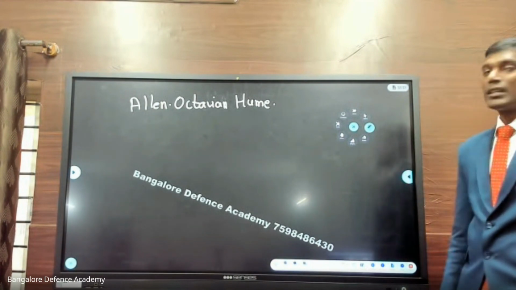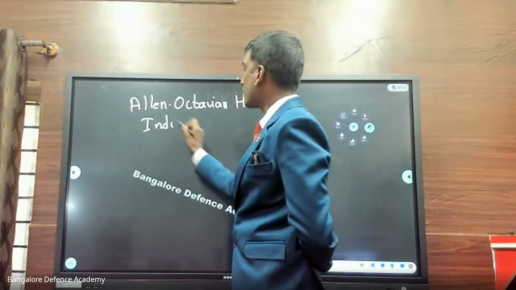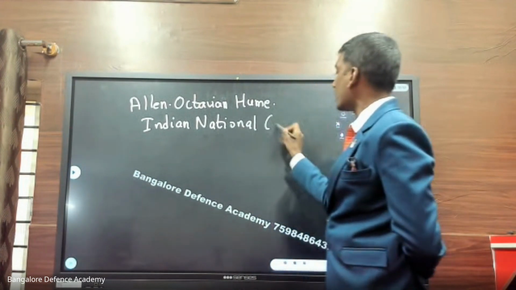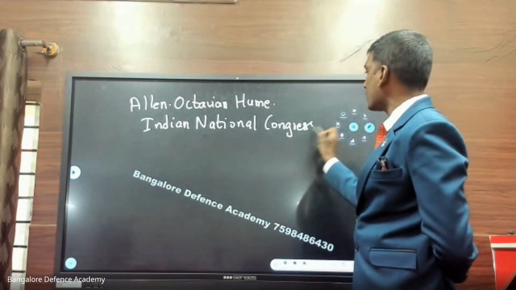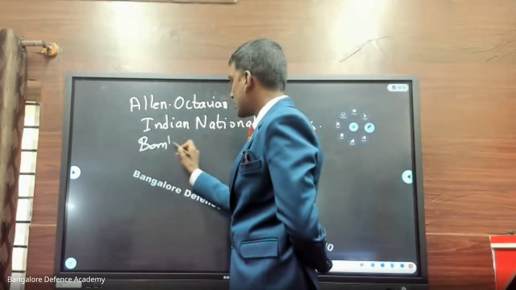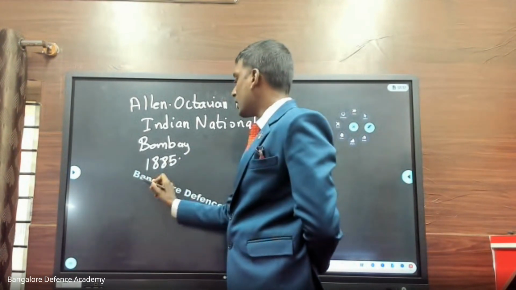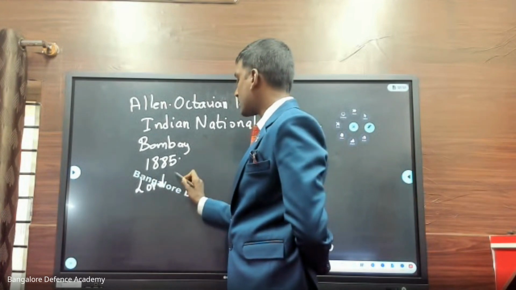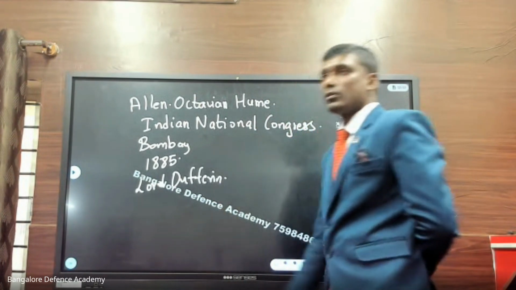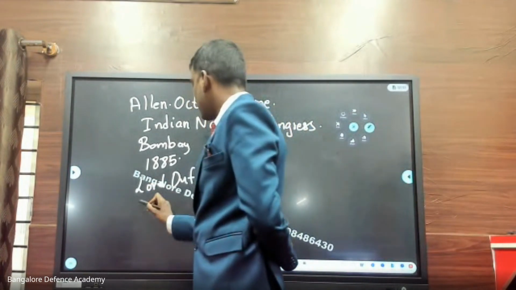Allan Octavian Hume was a retired civil servant. He gave the idea for the formation of the Indian National Congress. The Indian National Congress was formed in a place called Bombay in the year 1885. And during the formation of the Indian National Congress, Lord Dufferin was the Viceroy or Governor General of India. Got it?